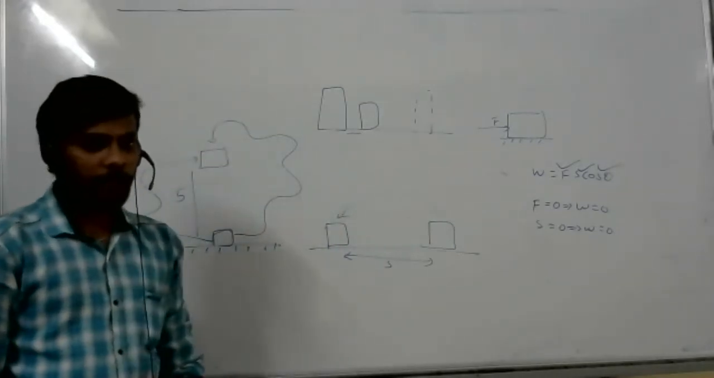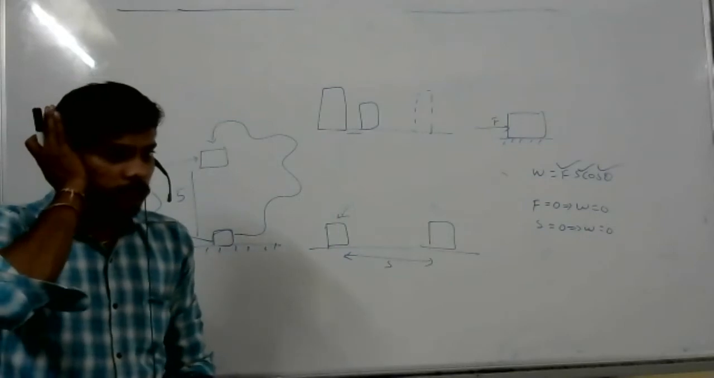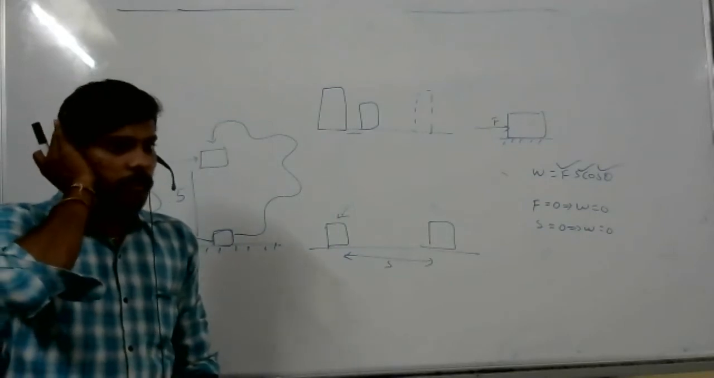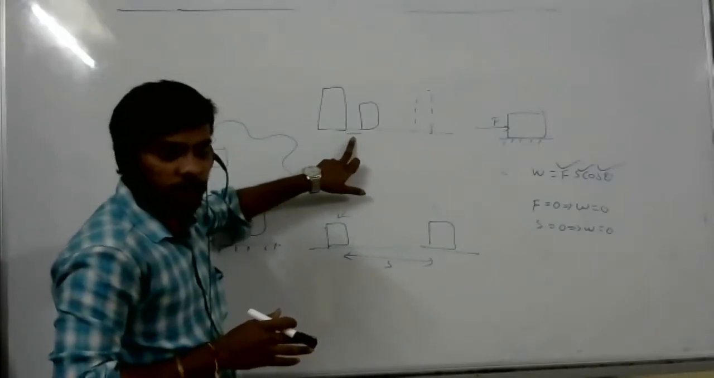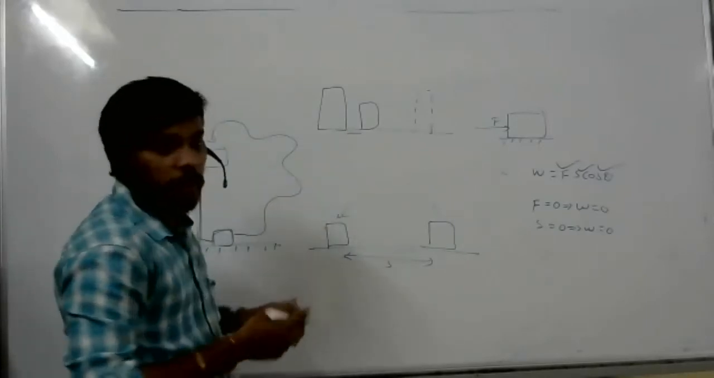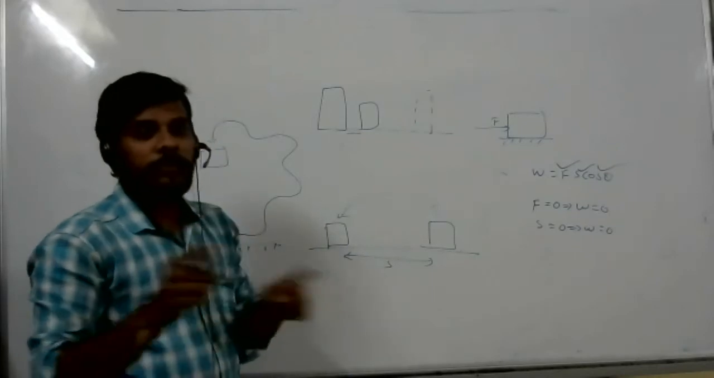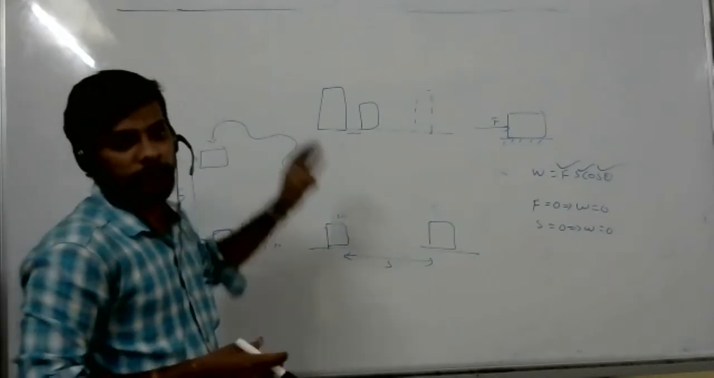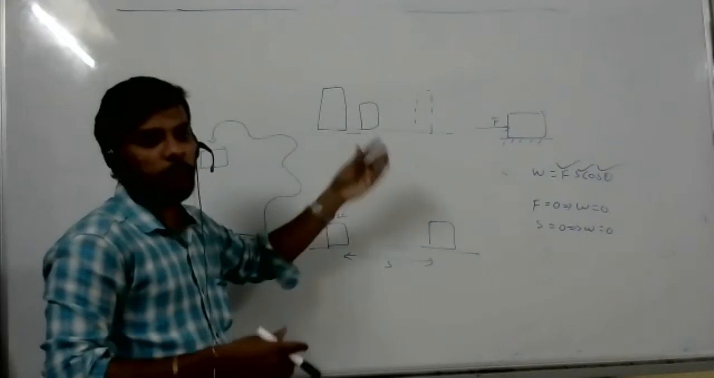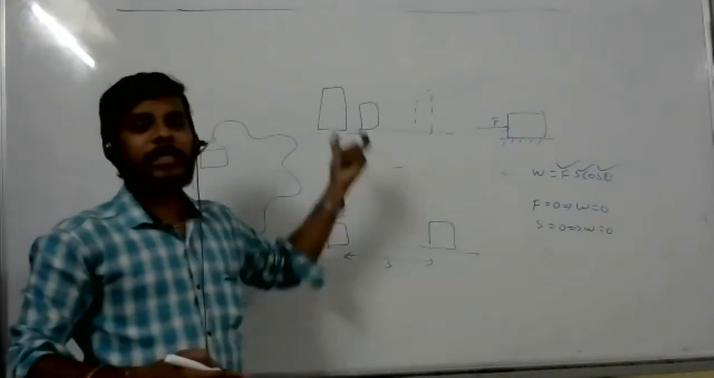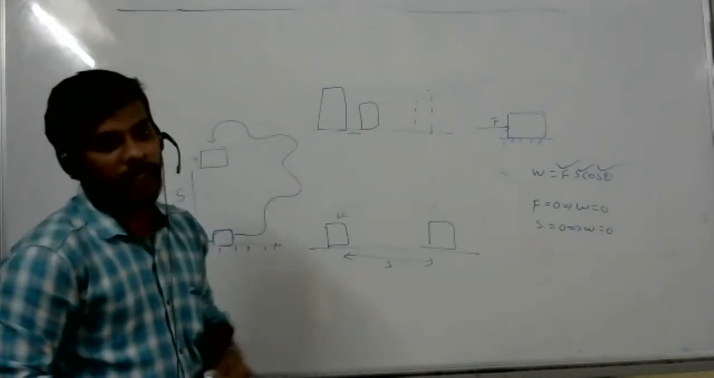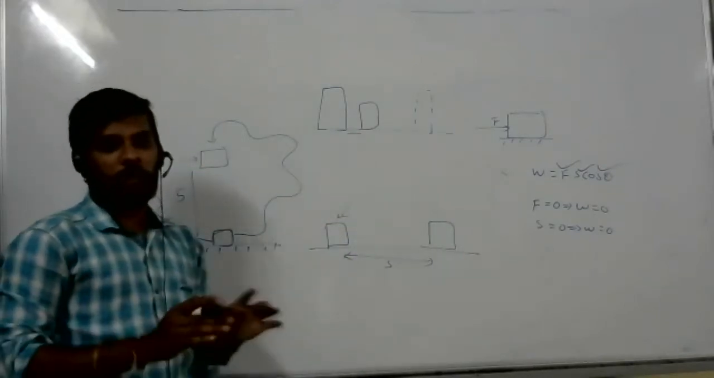Sir, but that's not the original position of the box, right? There is some displacement, right? Yes, sir. So force into displacement, which force do you have to take? Resultant force you have to take. Okay, sir. In this direction, how much force? In this direction, how much force? Both are in the opposite direction, so we have to subtract. Resultant force and displacement you have to take.